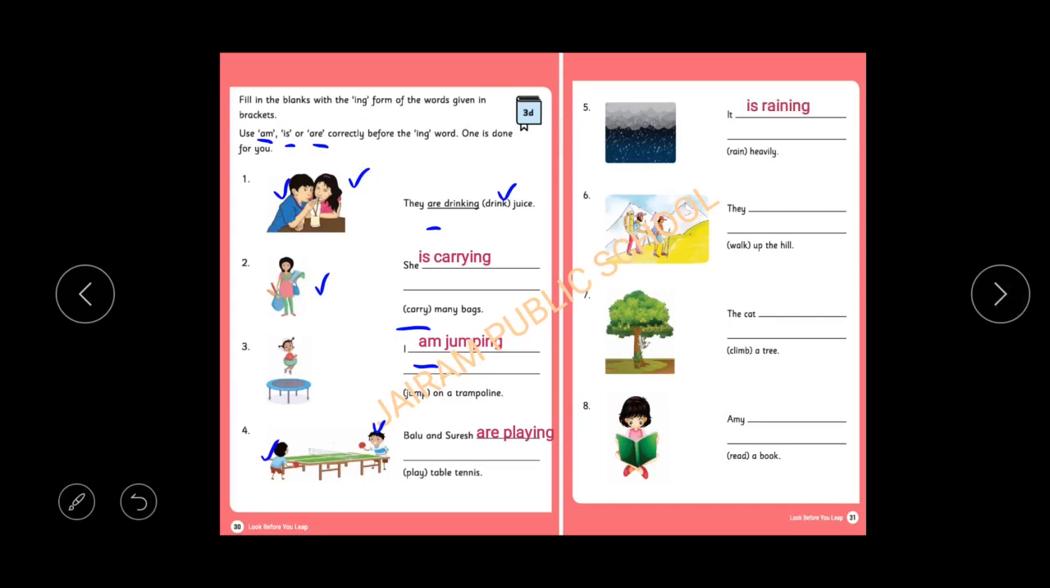It is a singular sentence. They are walking. Two people. One, two, people are there, so they are walking. The cat is climbing.